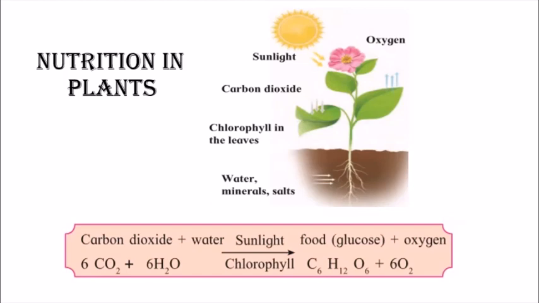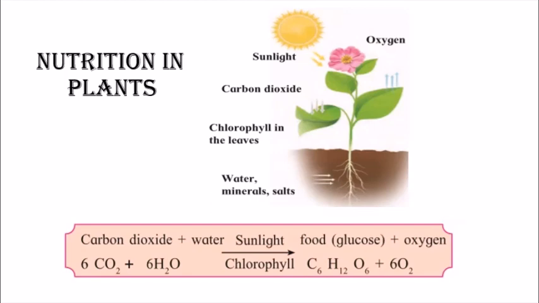So what happens in photosynthesis is that carbon dioxide combines with water, and in presence of sunlight with the help of chlorophyll, it produces food in the form of glucose.